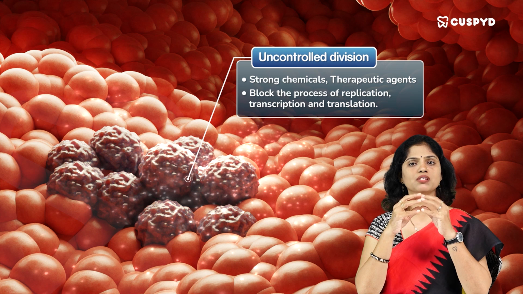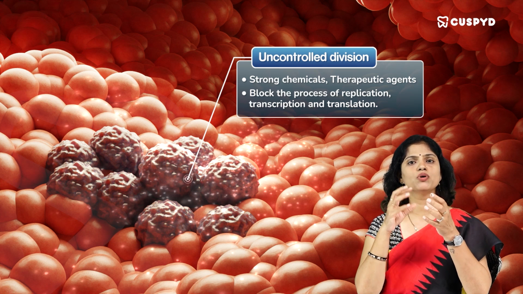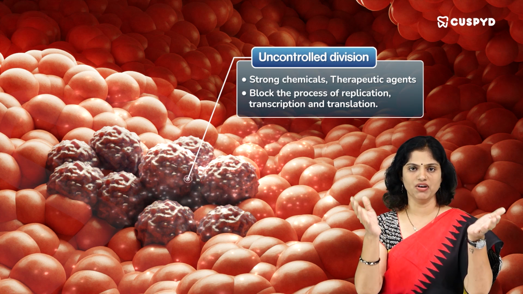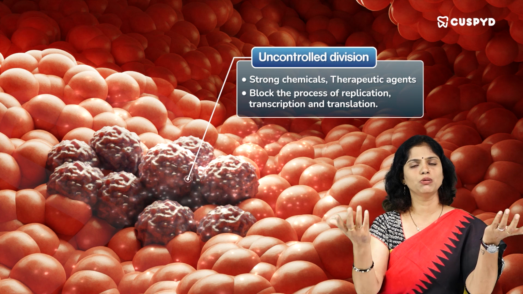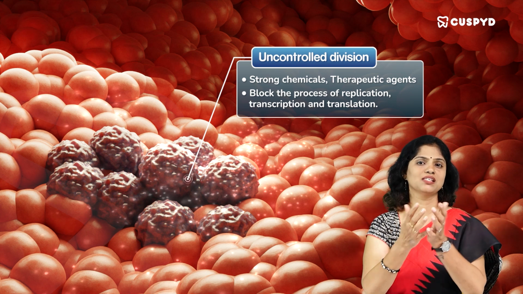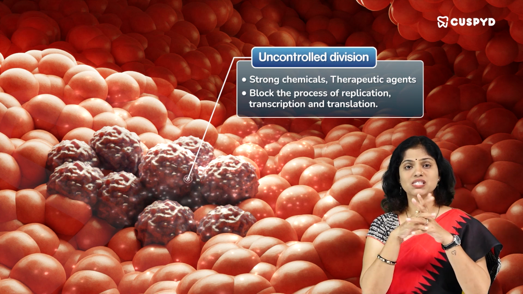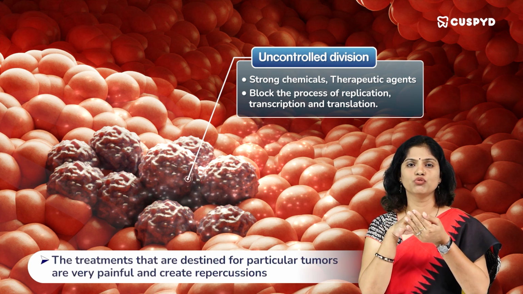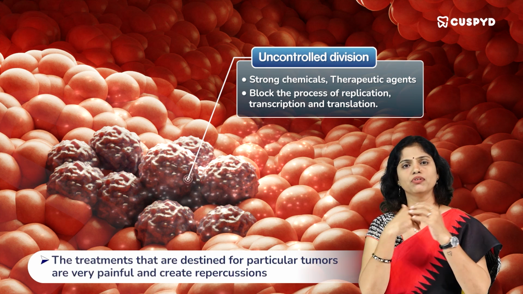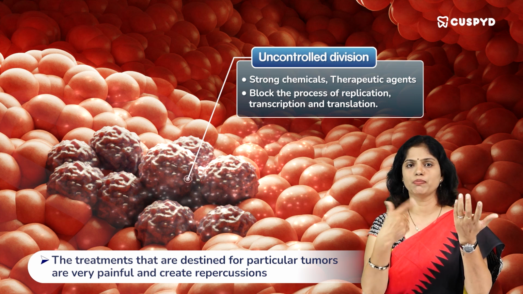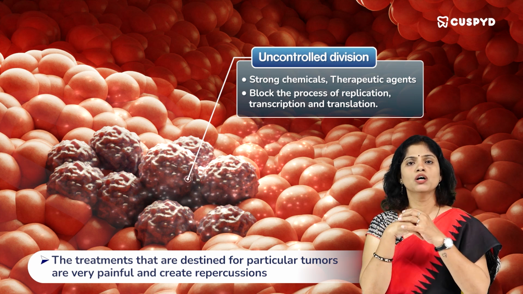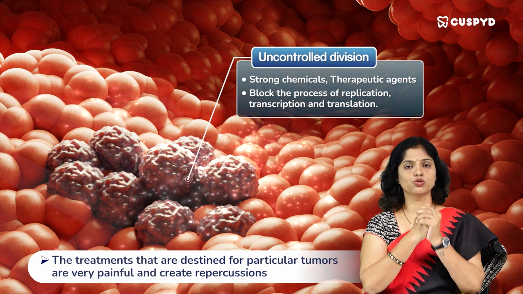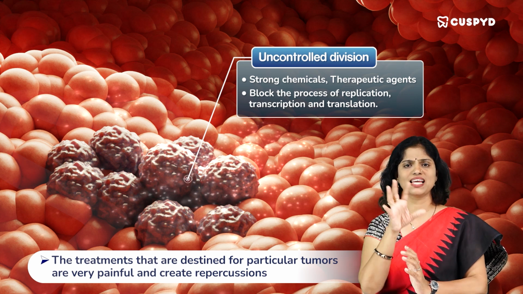So, you are effectively trying to influence the cells to stop dividing. In the process, probably we will be influencing various other cells to stop their molecular systems. That is why the treatments that are destined for particular tumors are really very painful and they create a lot of repercussions and a lot of consequences also. So, this is what exactly happens.